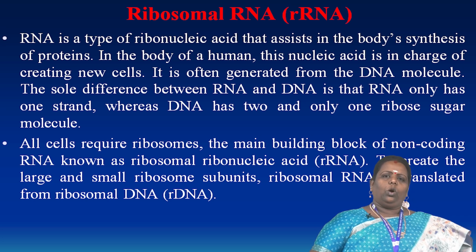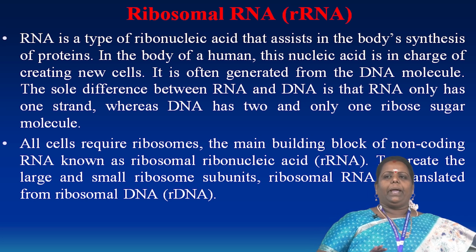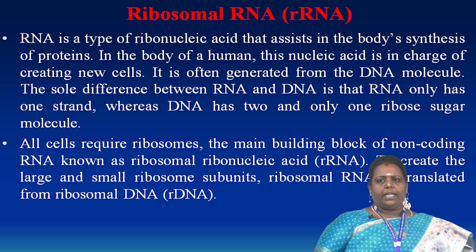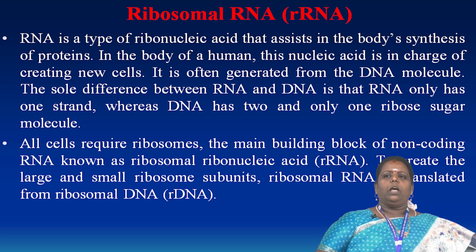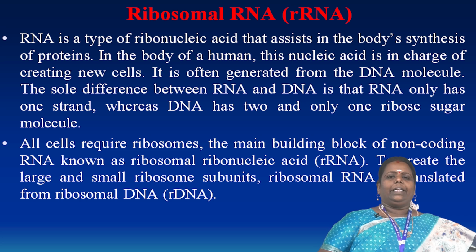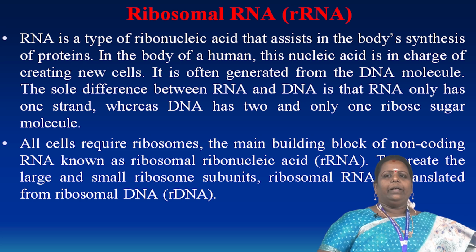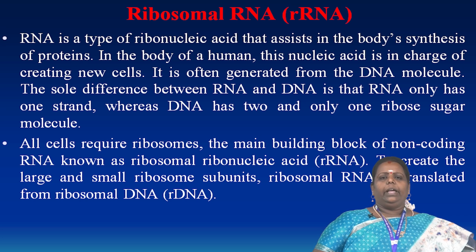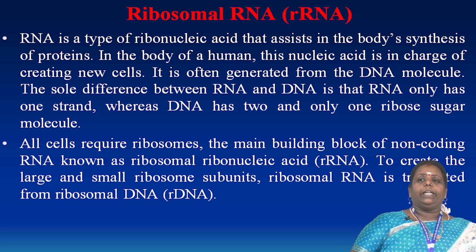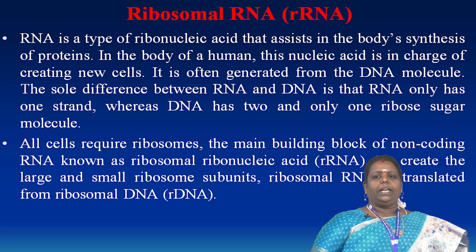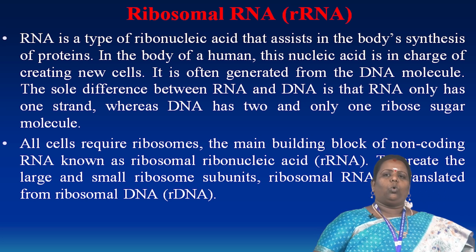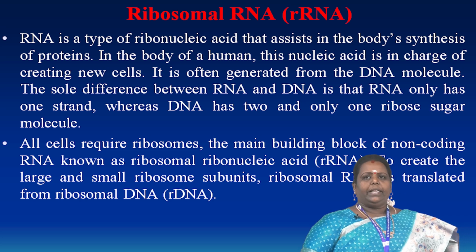All cells require the ribosome because it is the main building block of the non-coding RNA. It is called ribosomal ribonucleic acid, or rRNA. It creates the large and small ribosomal subunits. The ribosome has a small subunit and a large subunit. It also has three sites, the E site, P site, and A site. Ribosomal RNA is transcribed from the ribosomal DNA. So this is the main role of rRNA and rDNA.